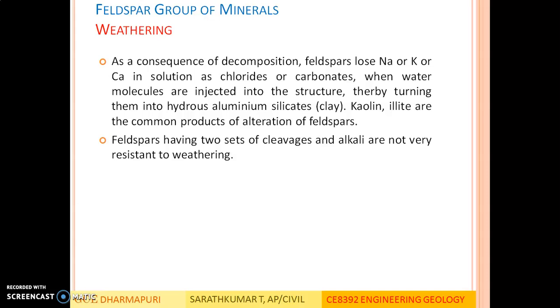Kaolin, illite, which are the various varieties of clays, are the common products of alteration of feldspars. So clay is not a primary mineral. It is a secondary mineral in which the primary group of mineral feldspar undergoes weathering and forms clay. Feldspars have two sets of cleavages and alkali are not very resistant to weathering.